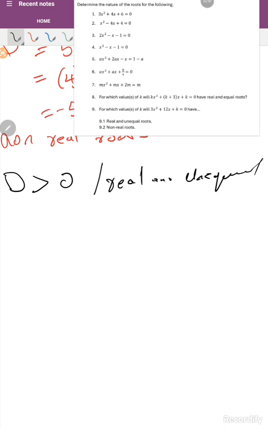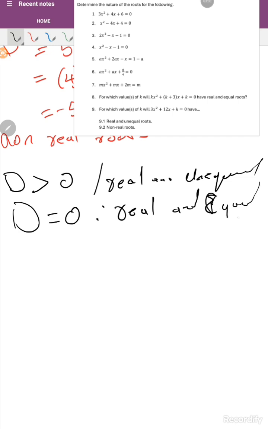If D is equal to 0, then your roots are real and equal. And if D is less than 0, meaning all numbers that are negative, then your roots are non-real.